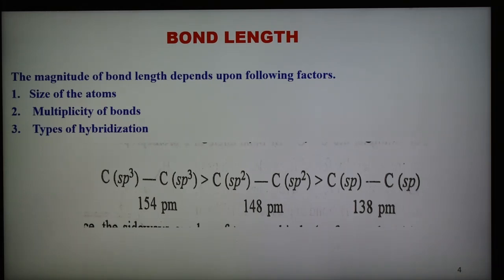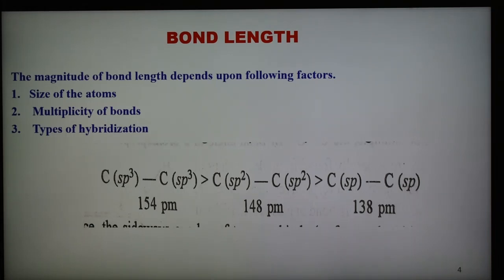This is because as the multiplicity of the bond between the two atoms increases, the bond length decreases.